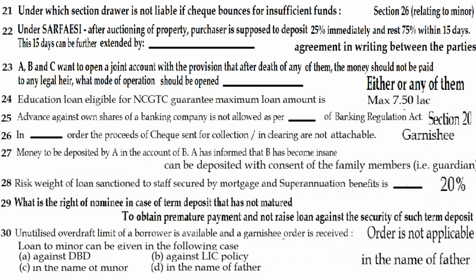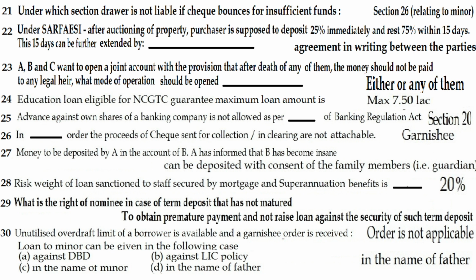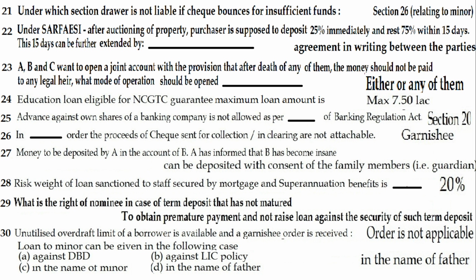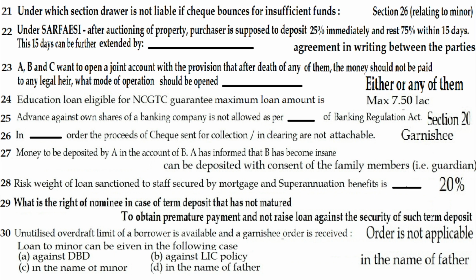Question 26. In garnishee order, the proceeds of checks sent for collection in clearing are not attachable. The answer is garnishee. Question 27. Money is to be deposited by A in the account of B. A has informed that B has become insane. What should be the course of action?